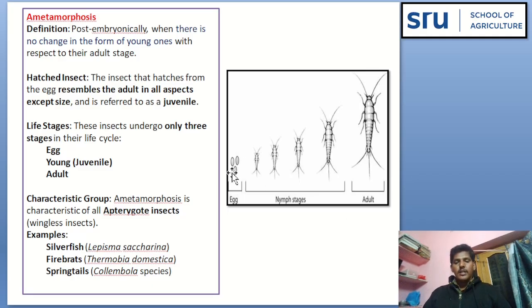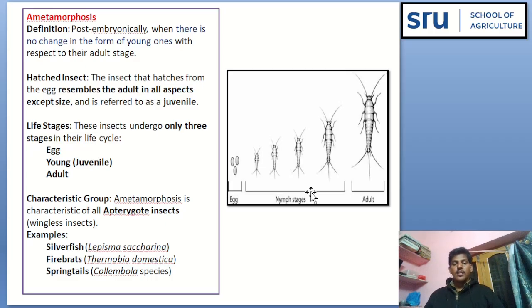See here egg, young one stage and adult stage. Here this young one and adults look the same morphologically. They differ in size, but they look the same morphologically.